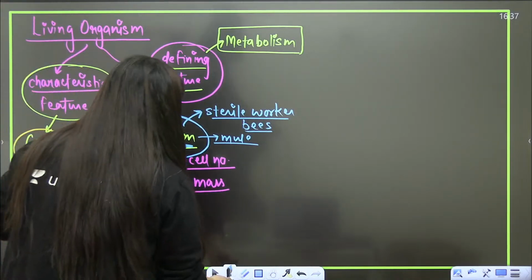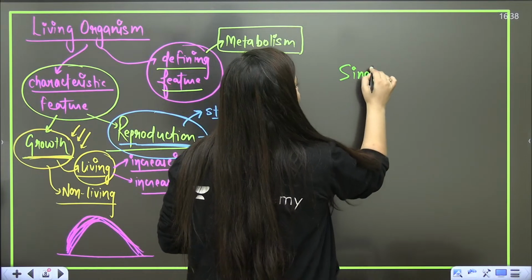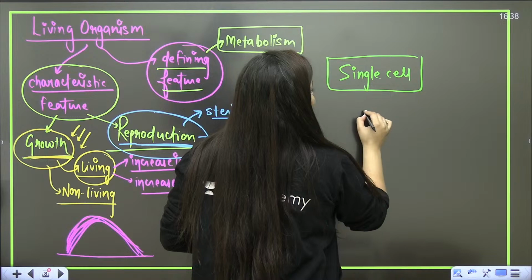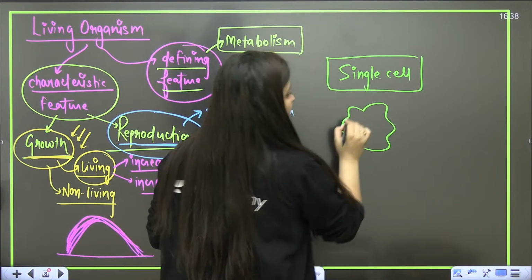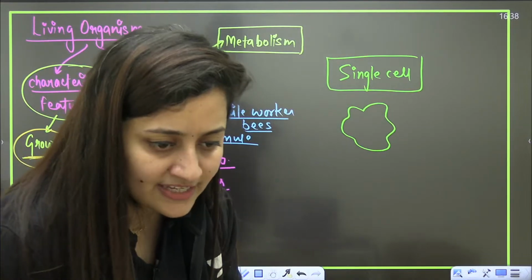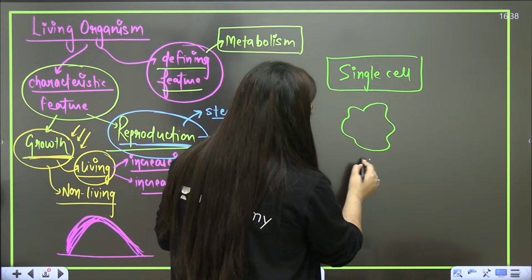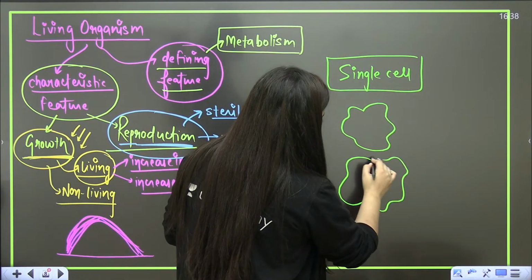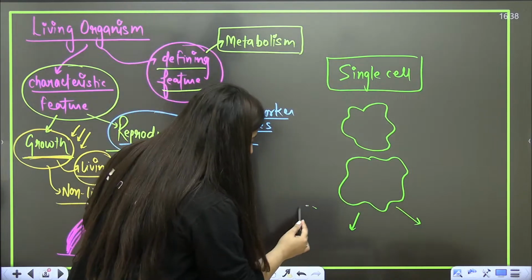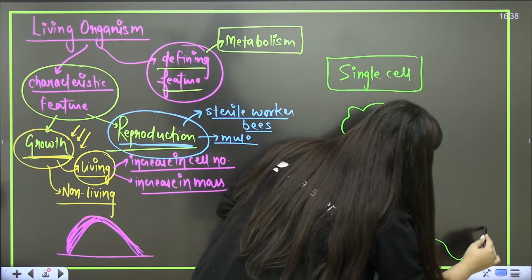So when it comes to reproduction, take the example of a single cell. You know that single cell will grow, yes or no? Obviously, ma'am, it will grow. It will show cytoplasmic growth. When this single cell grows, there comes a stage that it will also divide into two.